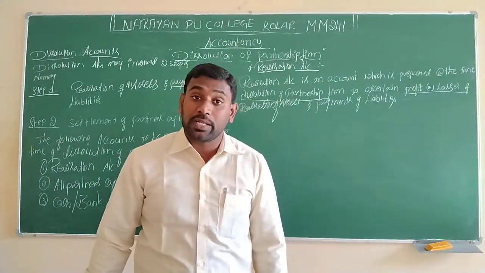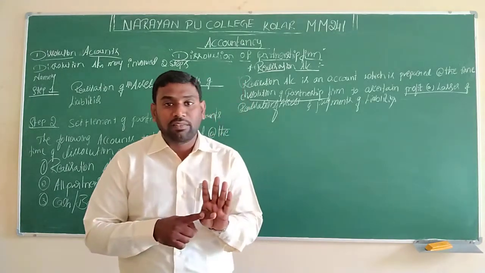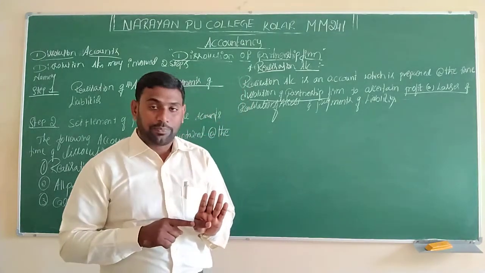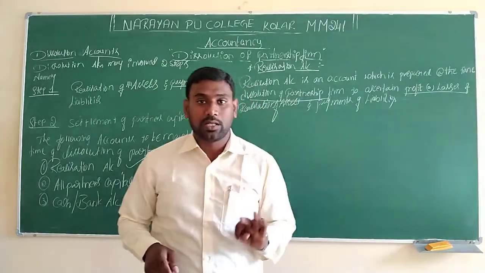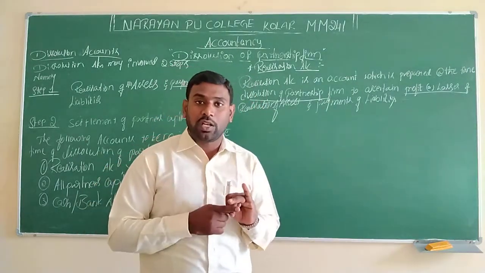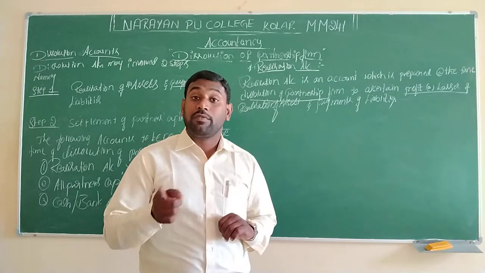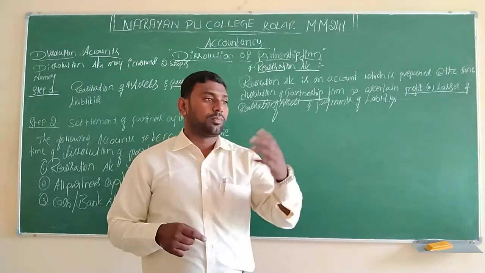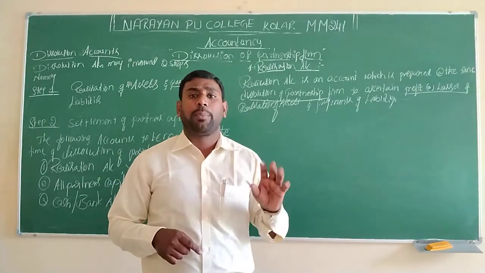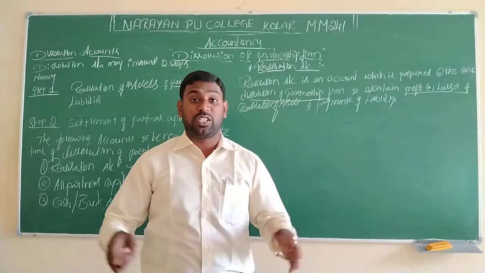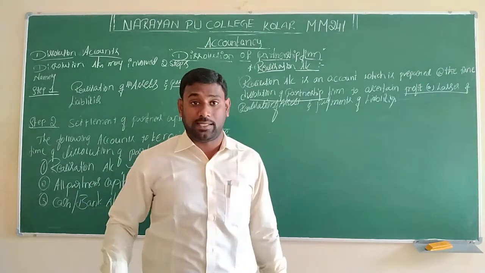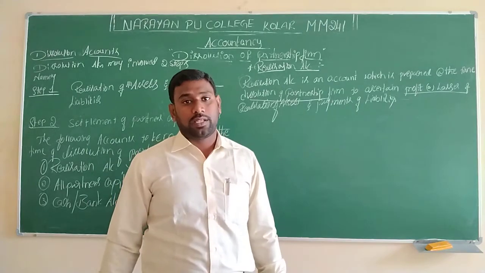Which are the tangible assets? Land, we can see, we can touch, so it is tangible. Buildings, we can see, we can analyze, we can touch, it is also a tangible asset. Furniture, tangible assets. And which are the intangible assets? Goodwill, brand name, these are all intangible assets. We can't see, we can't touch, we just have to feel, we have to analyze. So these are the assets that will be there.